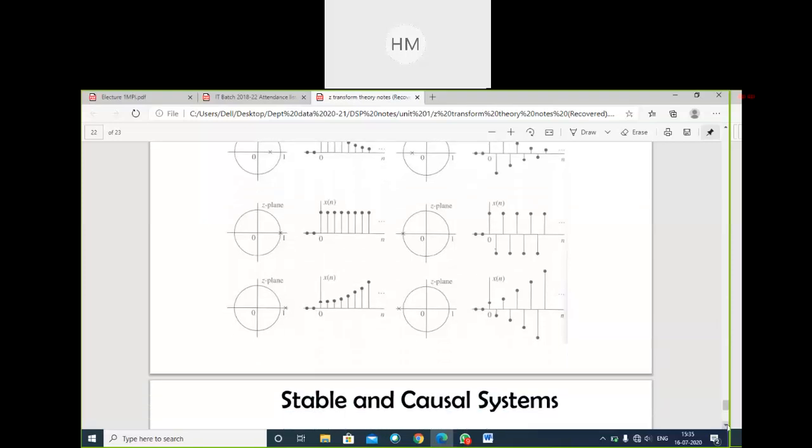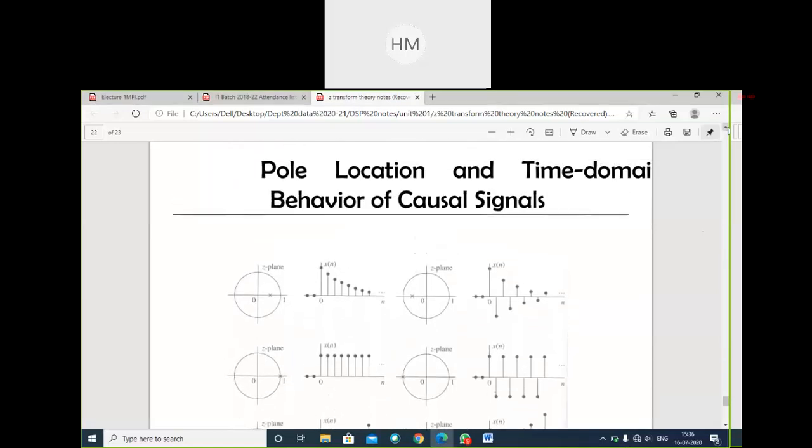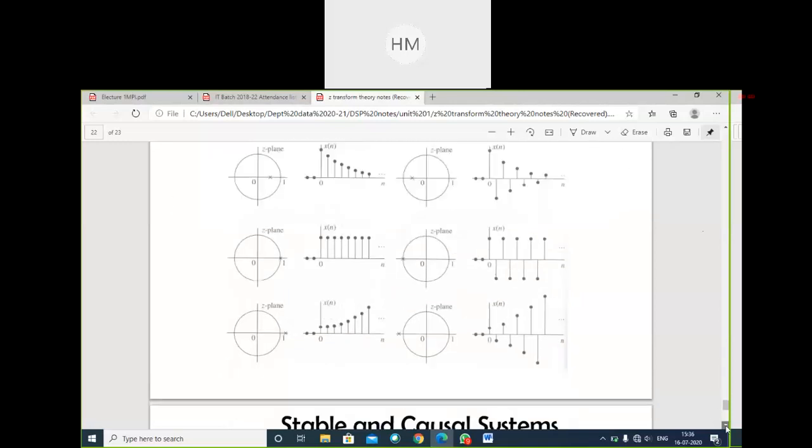We can't say that a stable system is a causal system. You can see in the examples. Are all causal systems stable? No. So this shows you the behavior of causal signals, pole location and time domain behavior of causal signals.